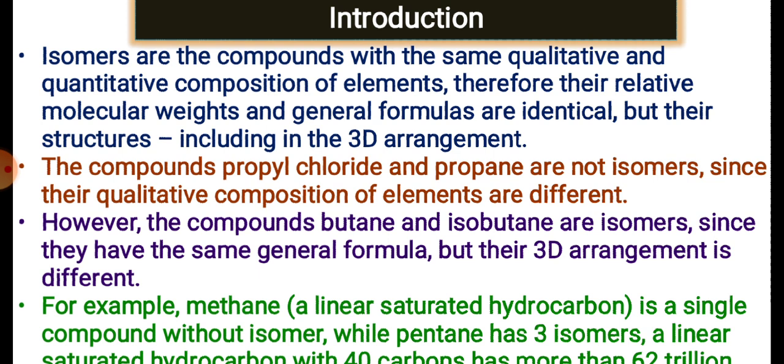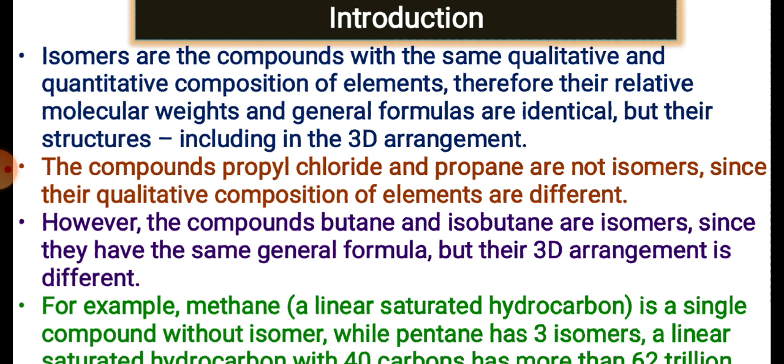Isomers are compounds with the same qualitative and quantitative composition of the elements. Everything is the same. For example, C4H10O. The molecular formula is the same: the number of carbon, hydrogen and oxygen atoms are equal. If you find many structures for the same C4H10O, you always get the same number of carbon, hydrogen and oxygen, but they are structurally different.